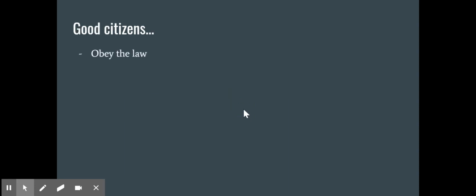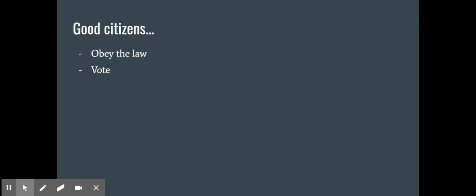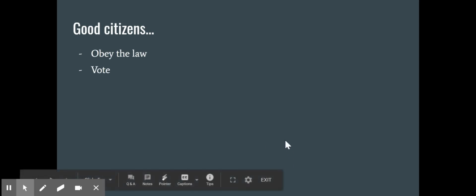So what are some things that good citizens do? Well, the first one is that they obey the law, in terms of speed limits and all sorts of laws. There are examples in that information text. Good citizens vote. That is a right that U.S. citizens can start to exercise when they turn 18. You can vote in local elections, state elections, and national elections. It's important to make sure that your voice is heard.